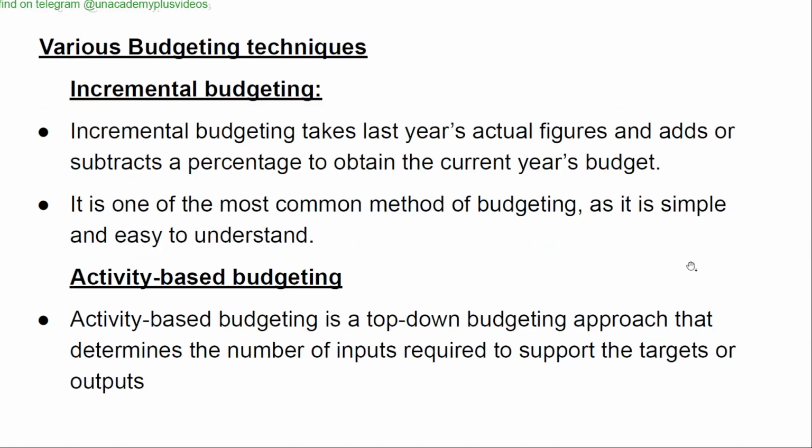Various budgeting techniques. 1. Incremental budgeting. Incremental budgeting takes last year's actual figures and adds or subtracts a percentage to obtain the current year's budget. It is one of the most common methods of budgeting as it is simple and easy to understand. Activity-based budgeting. Activity-based budgeting is a top-down budgeting approach that determines the number of inputs required to support the targets or outputs.